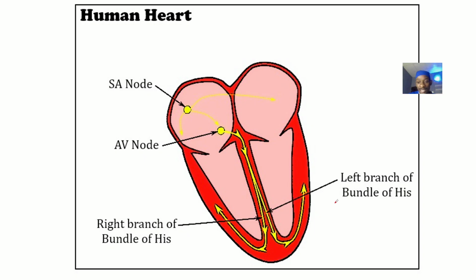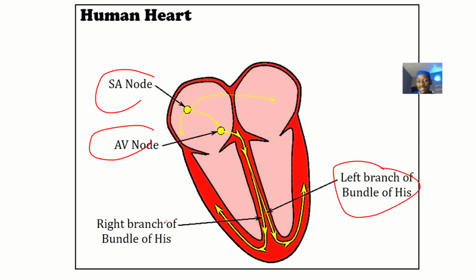Okay, so that's it. Just a recap again. Impulses pass from the SA node to the AV node, and from the AV node right into the bundle of His, which divides into the left part and the right part. So this forms the basis, and our next lectures will be talking about all those bundle branch blocks, bifascicular blocks, hemiblocks, and everything that you need to know about the dysfunctions of the bundle of His. So that's it.